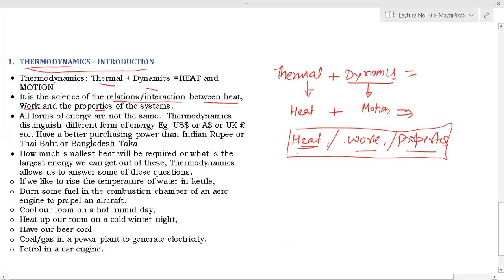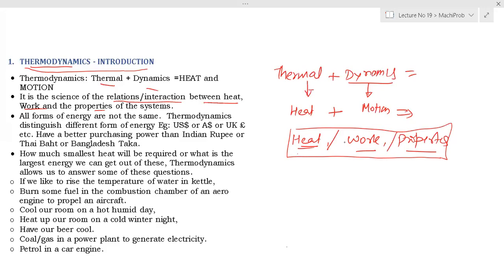And one more thing, thermodynamics tells us all forms of energy are not the same. When thermodynamics was not in the picture, it was said that all forms of energy are the same, whether it is shaft work, electrical work, or the energy in coal or the energy in a hydraulic plant.